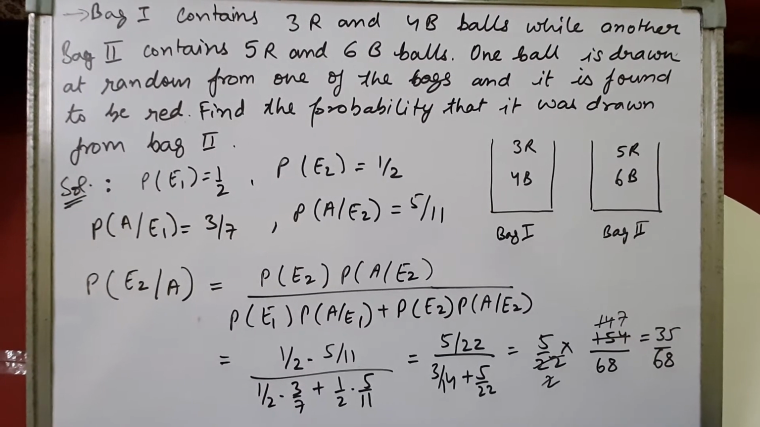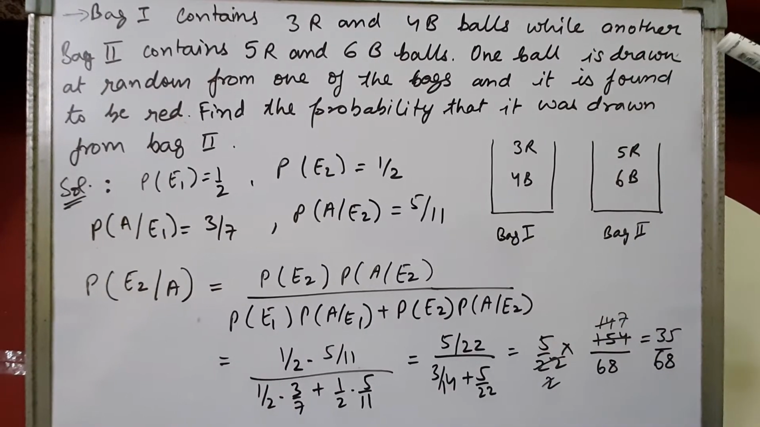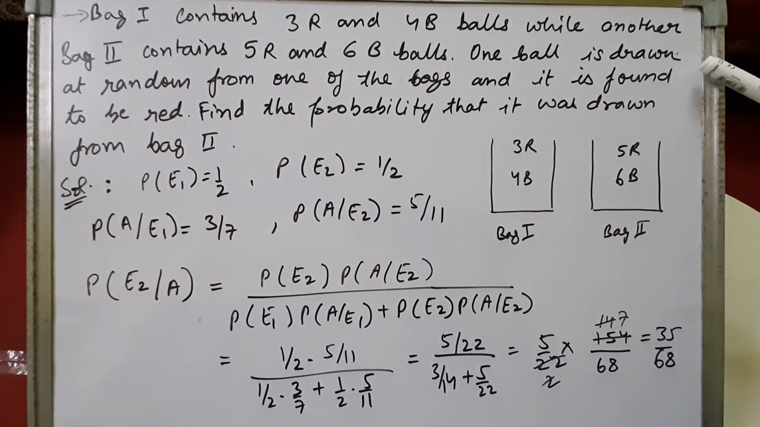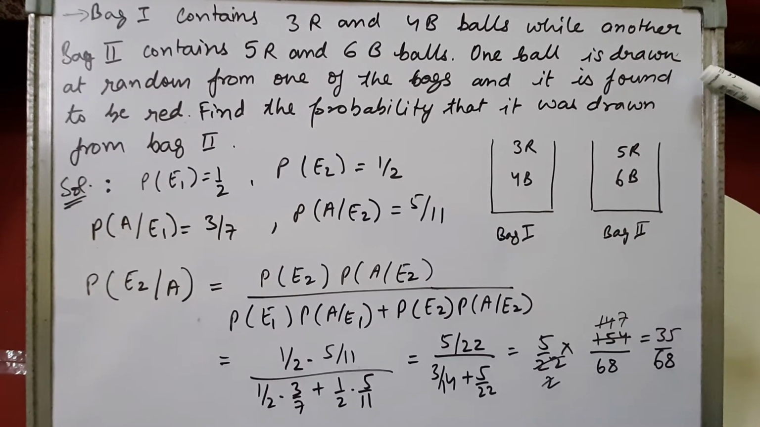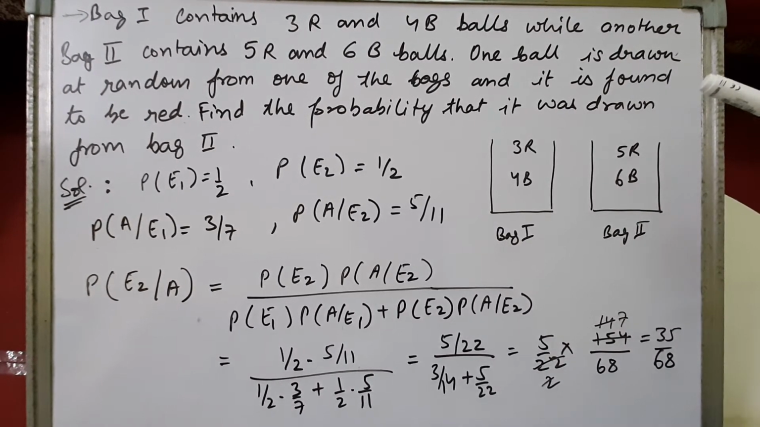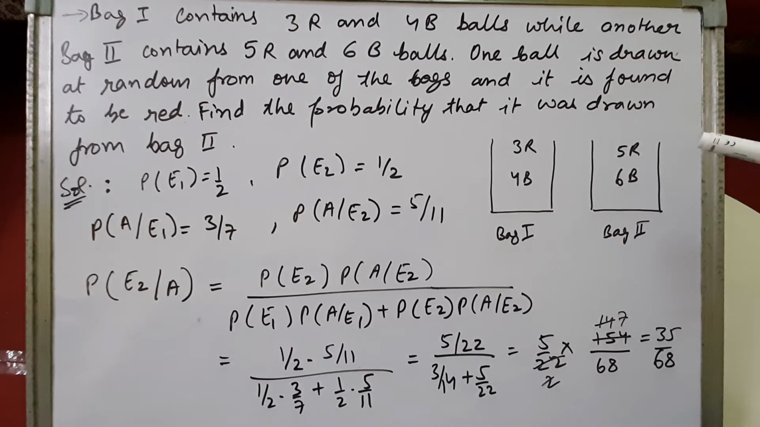Okay, let's see a sum, children. Bag 1 contains 3 red and 4 black balls, while another bag contains 5 red and 6 black balls. One ball is drawn at random from one of the bags and it was found to be red. Find the probability that it was drawn from bag 2. Okay, children, pay attention: we know that the ball drawn is red, and we have to find from which bag it was drawn. So in reverse, we are finding the cause, right?